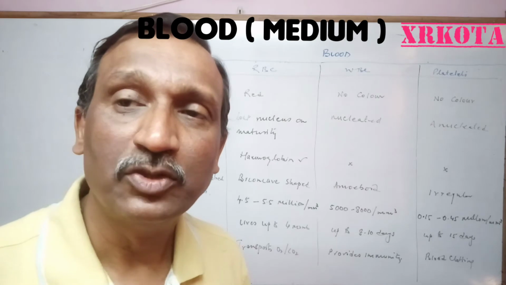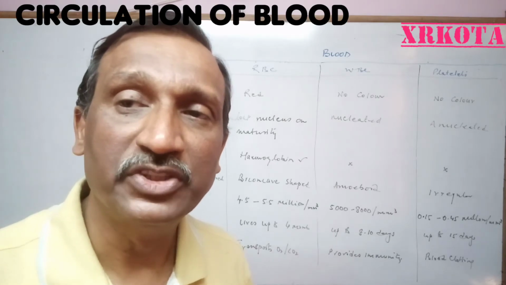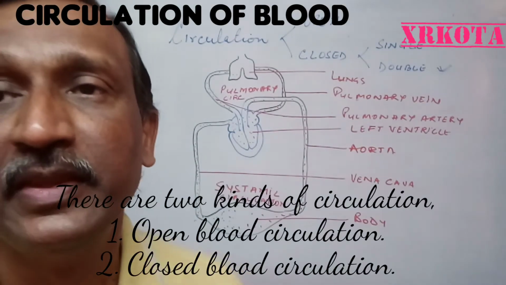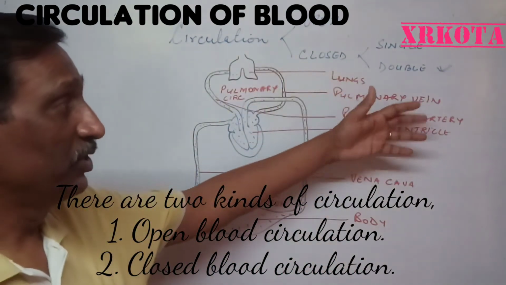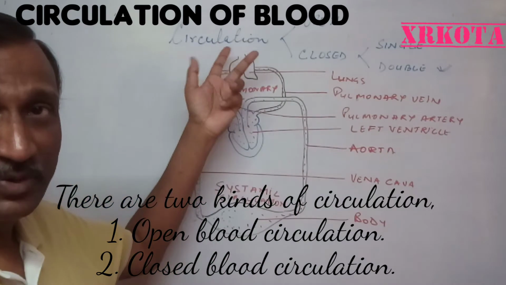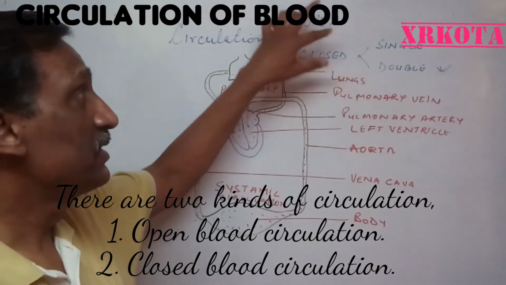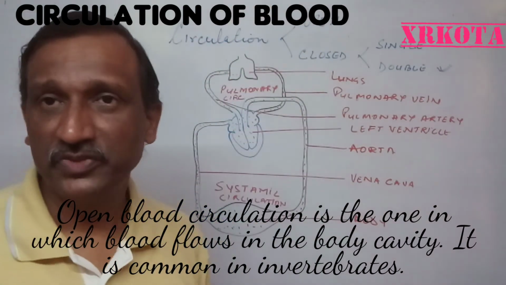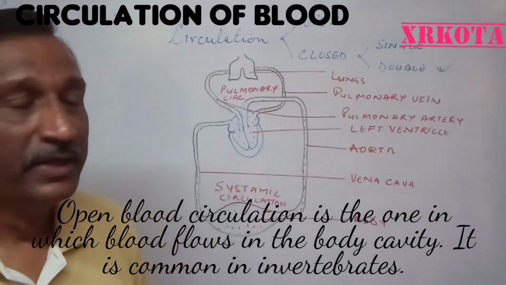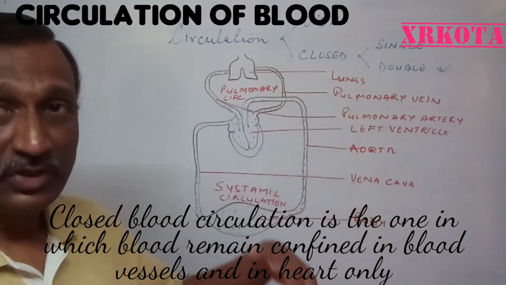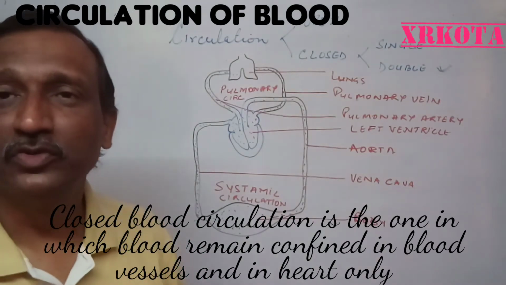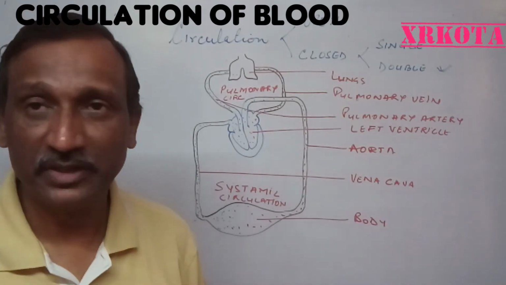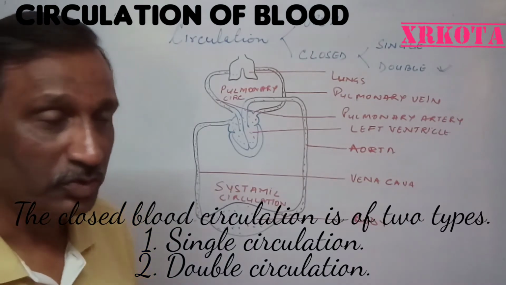Now we shall go to the blood circulation. The circulation in human beings is closed blood circulation and double blood circulation. There are two types of circulation found in animals. One is open blood circulation, which is found in most of the invertebrates. In closed blood circulation, the blood remains confined in the blood vessels, and flows in the blood vessels and heart only. It never comes into the tissues or body cavity.